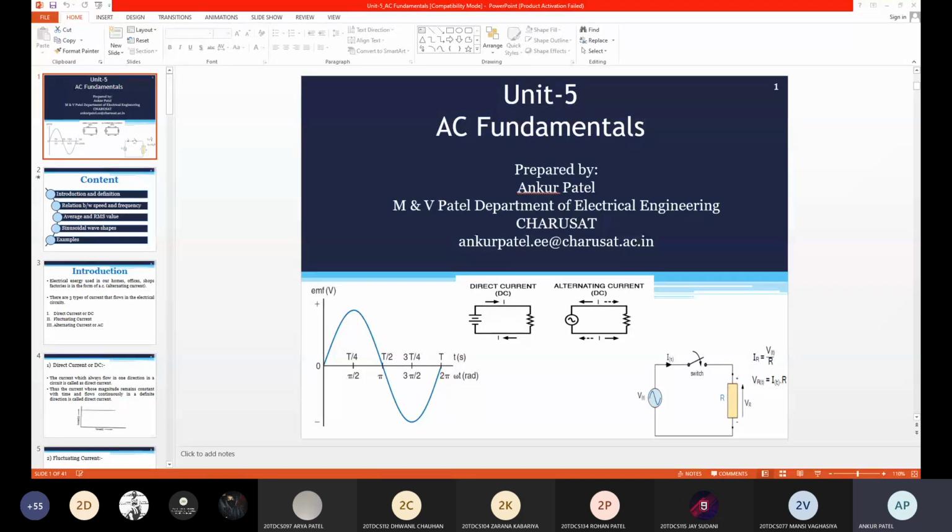So you will be asked: define average value, derive average value for sinusoidal current, 5 marks. If asked to define average value and derive it for sinusoidal current as well as half wave rectified current, you need to do both derivations for 7 marks and 1 mark for the definition.